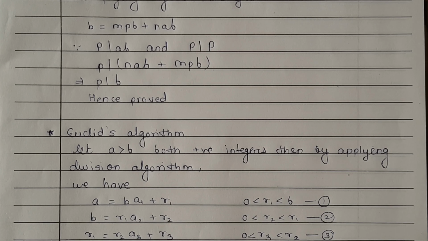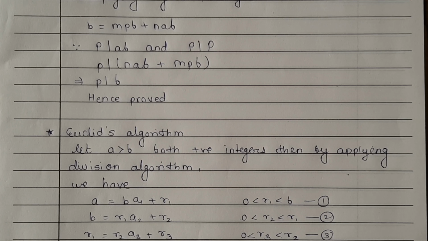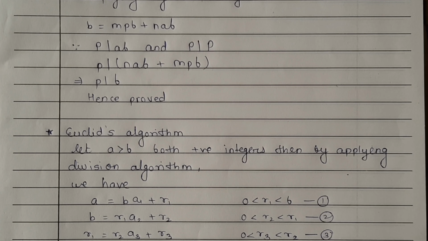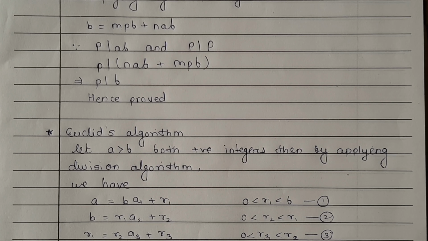Okay, now let's move to our main topic, that is Euclid's algorithm. What does Euclid's algorithm say? Let A greater than B be both positive integers, and we apply the division algorithm on them. Then A can be written as B into quotient plus remainder.